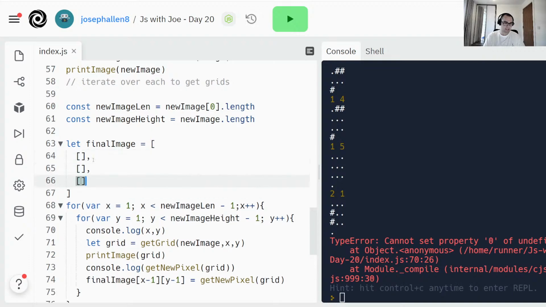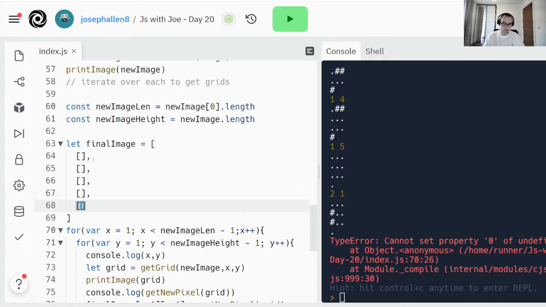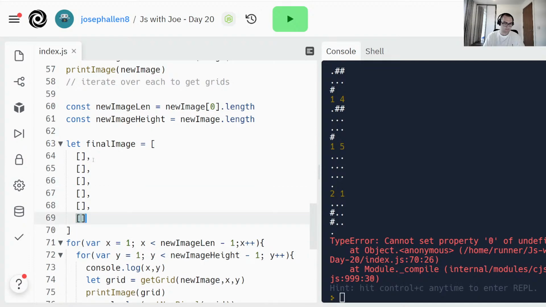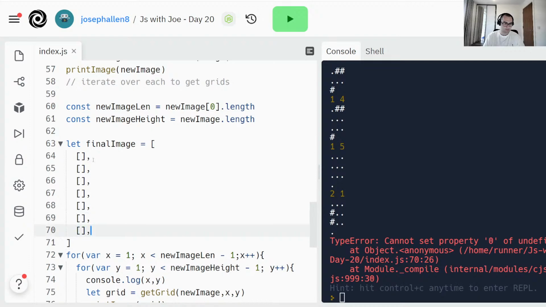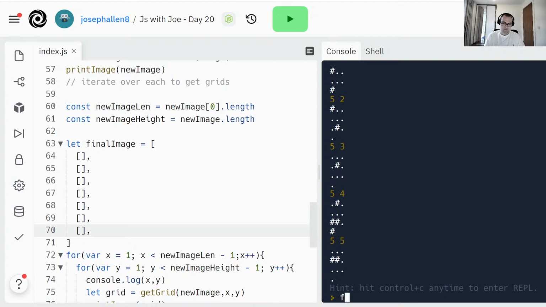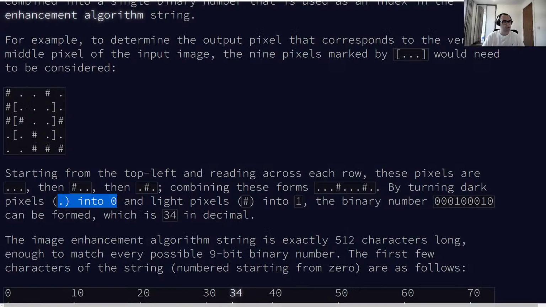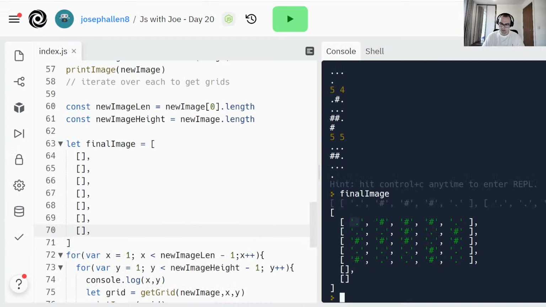Otherwise I'm just adding unnecessarily. That's 7, 4, 5, 6, 7. Final image. There we go. So we got, ooh. So we grew the image a bit. It was 5, and it still is 5, so that looks good.